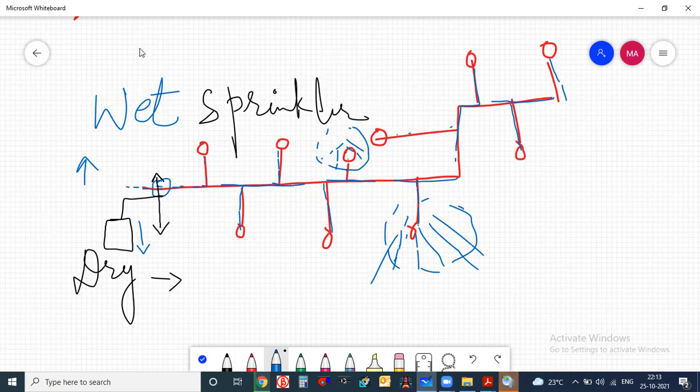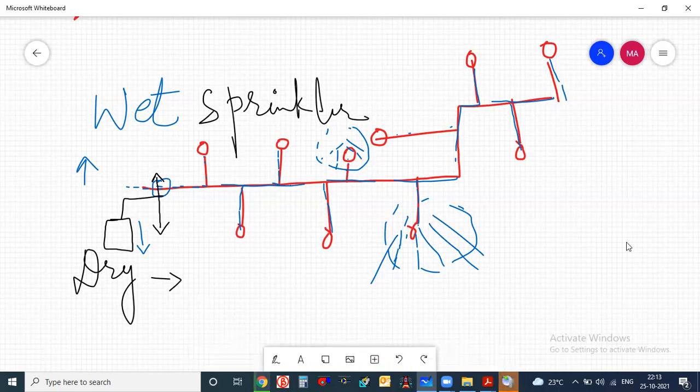I want dry sprinkler, I want wet sprinkler. The manufacturer will guide you on which is a dry sprinkler and which is a wet sprinkler. We cannot understand just by seeing the sprinkler heads whether it is dry or wet. So we have to ask the manufacturer, because all sprinklers look the same. You cannot identify which is a mist sprinkler, which is a water spray sprinkler, which is a foam sprinkler. So only the manufacturer can tell us.